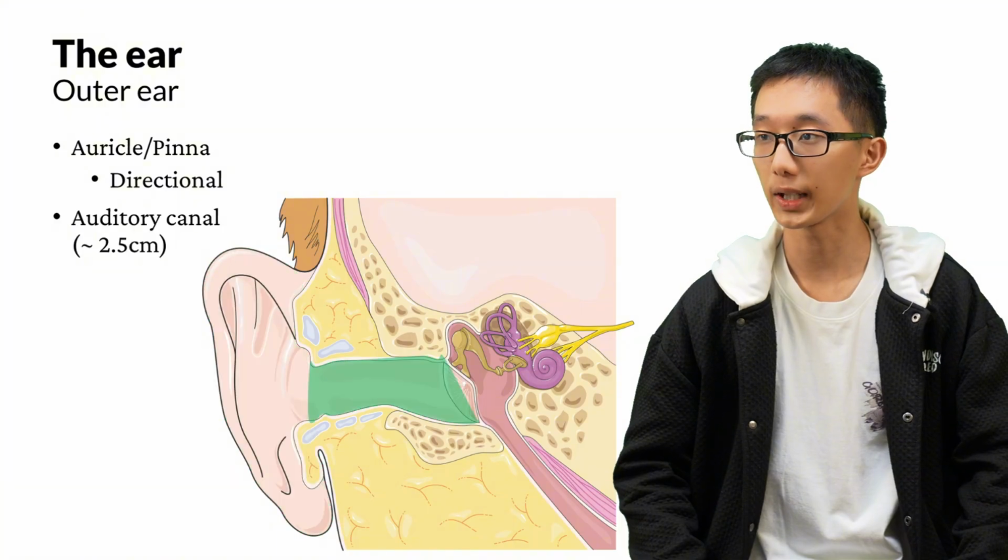The second portion of the outer ear is the auditory canal. It is about 2.5 centimeters or 1 inch in length. It goes inside our skull to reach the middle ear.